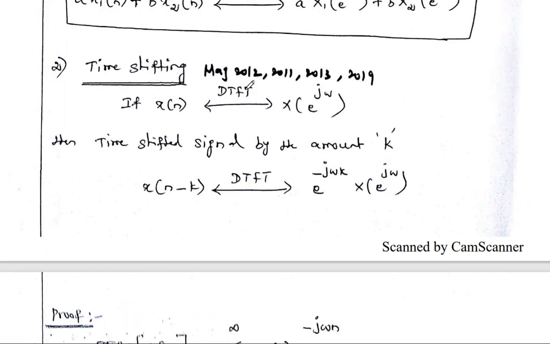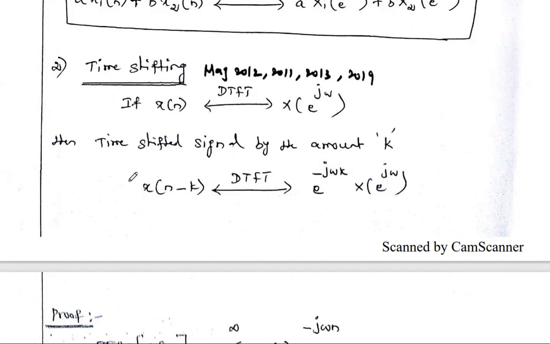We know the DTFT of the signal x of n can be written as capital X of e power j omega. Then the signal time shifted by the amount k: we may shift x of n to the right side by some amount k, and it can be written as x of n minus k.